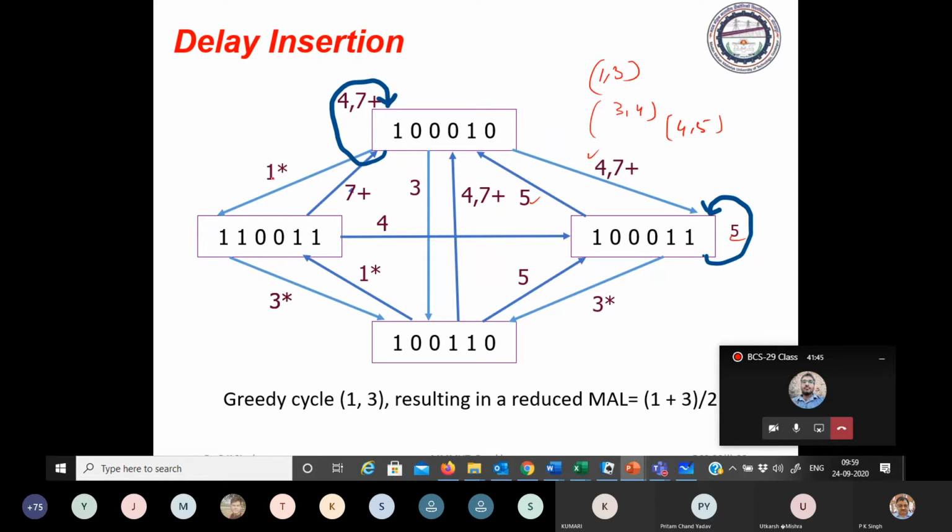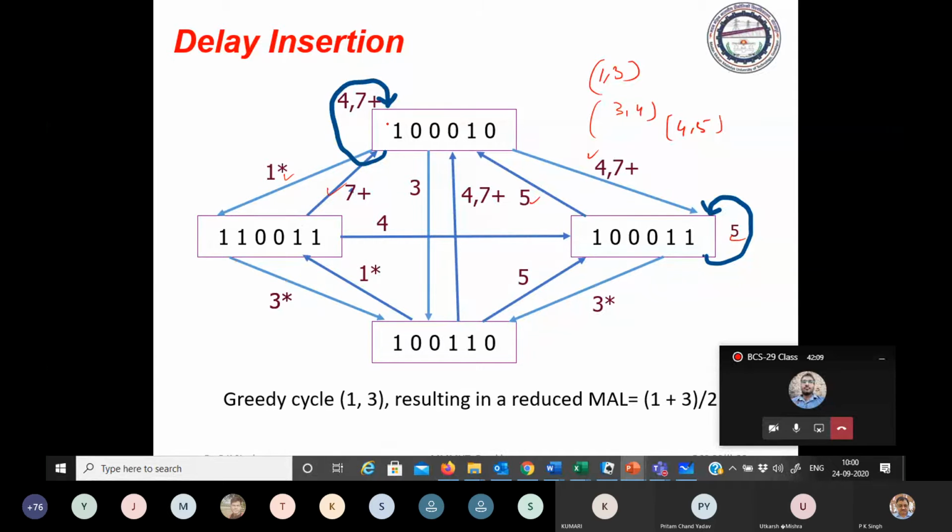Yes, 1, 7 will be the cycle, and 5 and 7 will be the cycle. So you may find several cycles, but you have to find the, and now see what do you get through greedy approach?